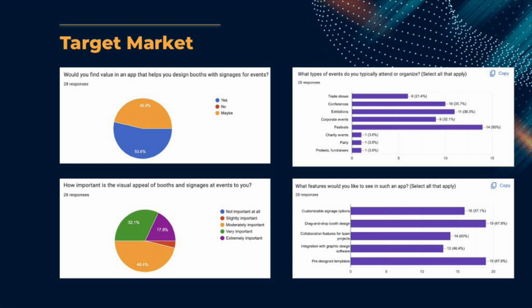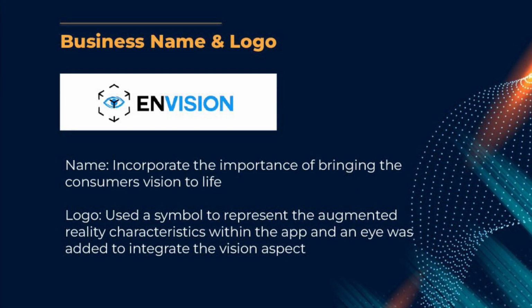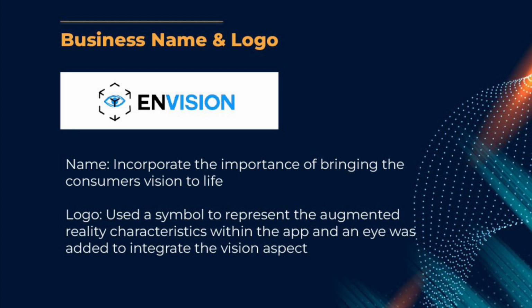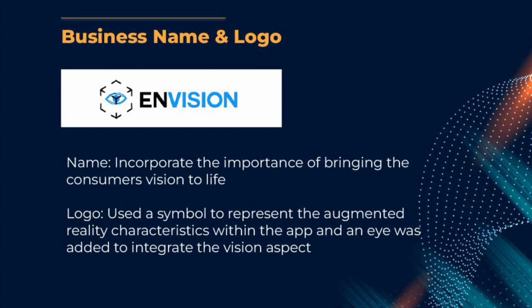In conclusion, this company has decided to focus on 3 specific targets: conference and event planners, small or large businesses, and educational institutions or students. Business name and logo. We chose the name Envision. We wanted the word vision in the name because we truly want our customers to believe in their vision and see it come to life with this application.